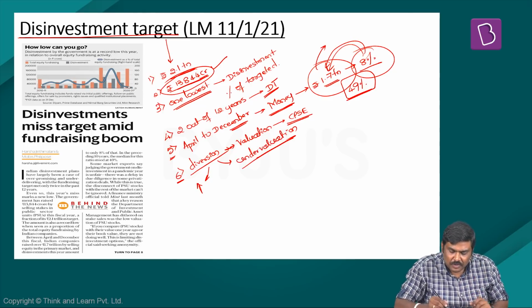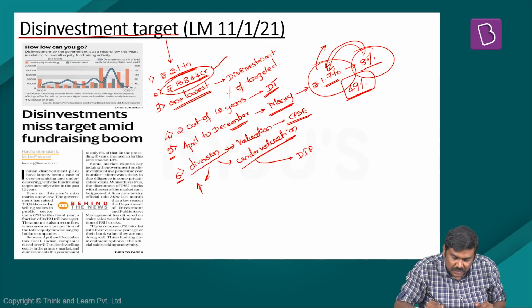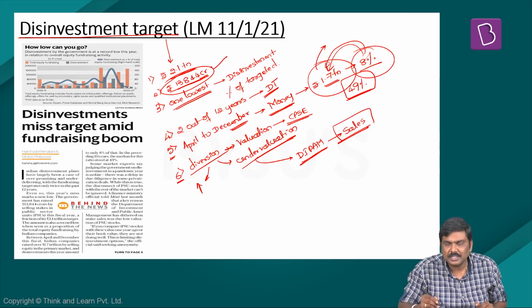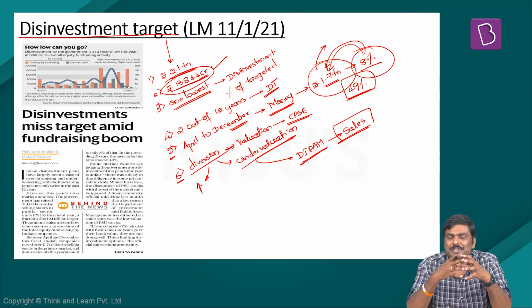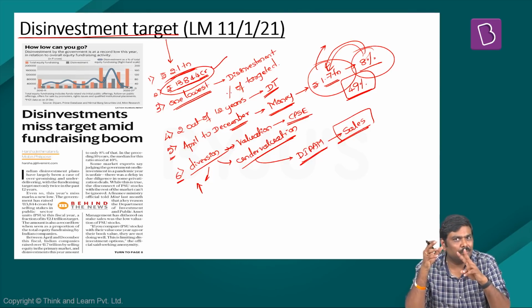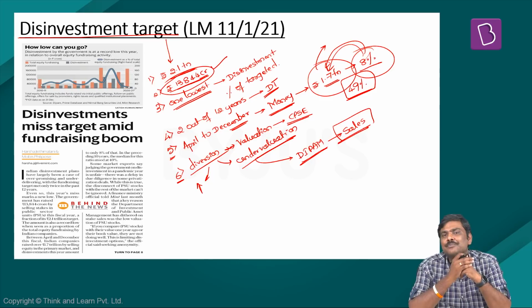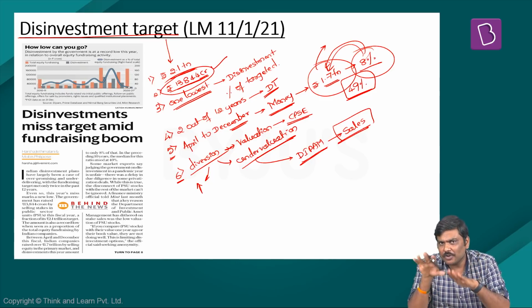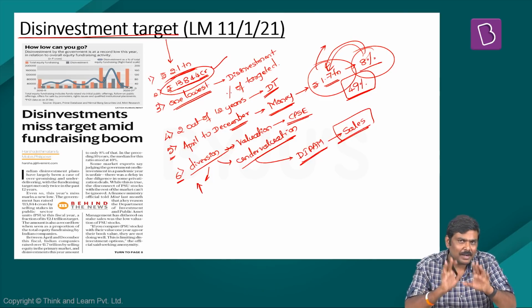And this particular undervaluation has basically forced DIPAM, Department of Investment and Public Asset Management, to postpone the sales of the shares of various CPSEs. So based on these particular points, the article makes two very important arguments. On one side, some of the experts basically say it is unfair to evaluate the performance of Government of India during this kind of a pandemic.